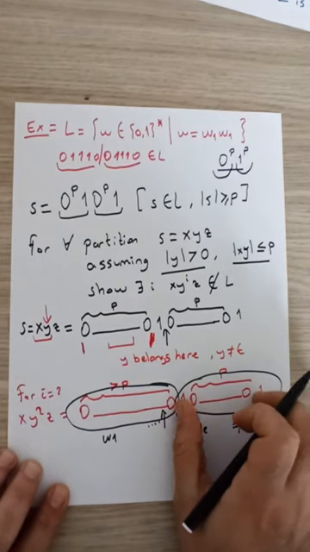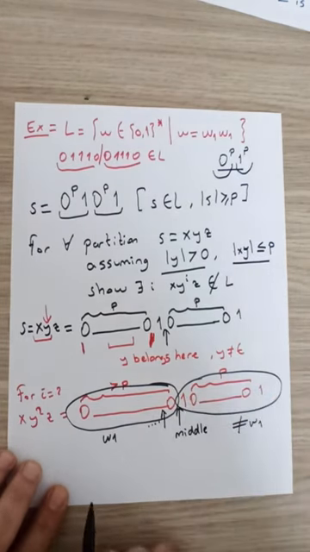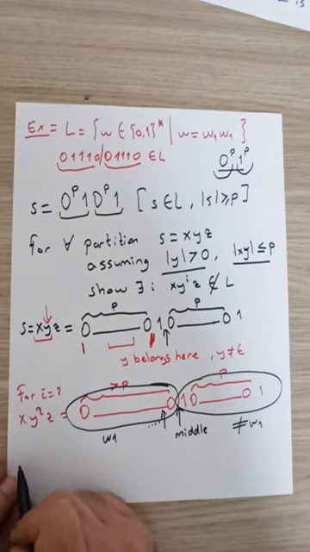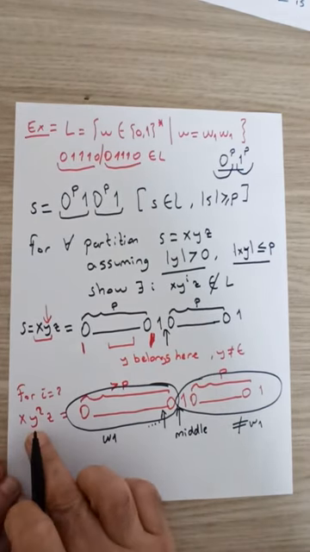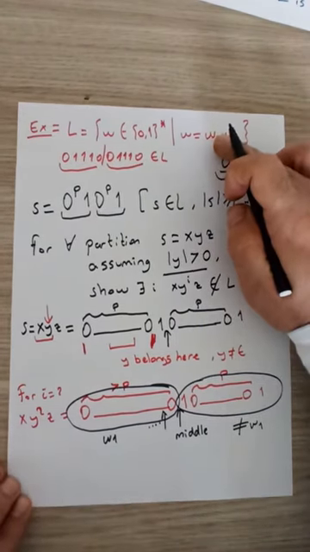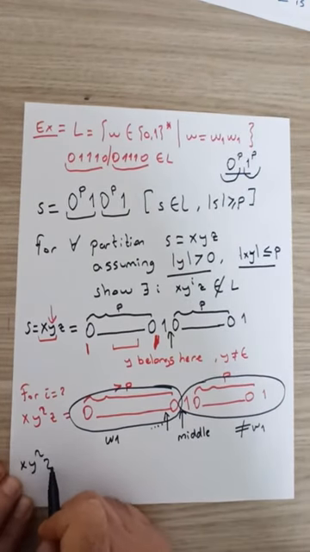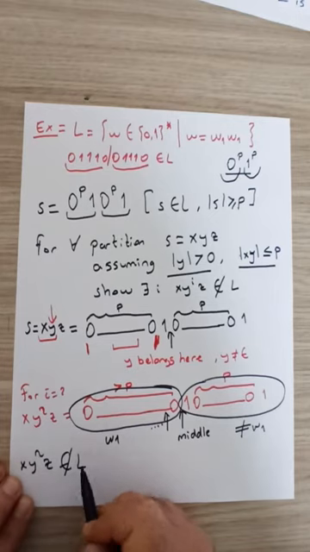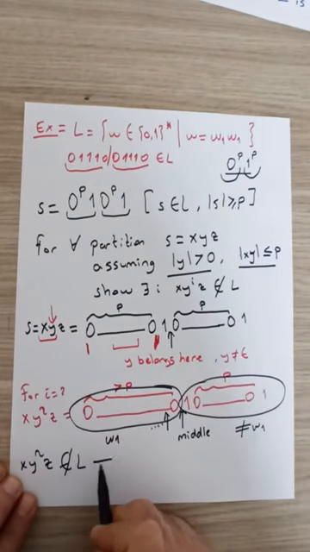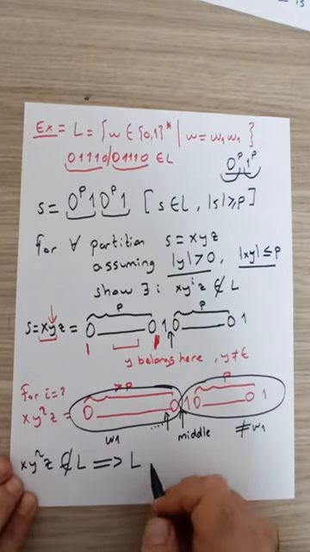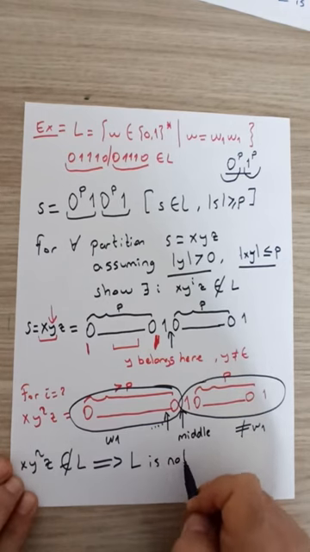The second half does not consist only of zeros, which implies that our new string is not in this form. Therefore, xy squared z is not inside our language L, which implies that language L is not regular.